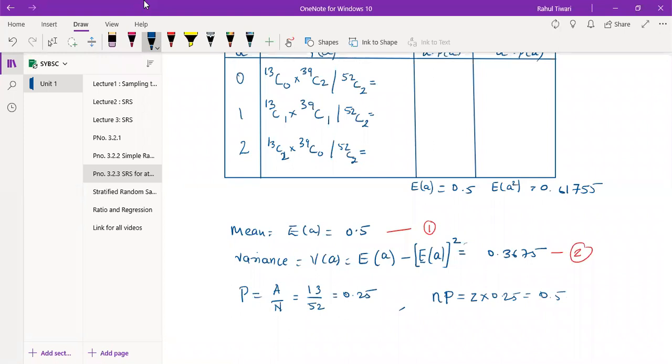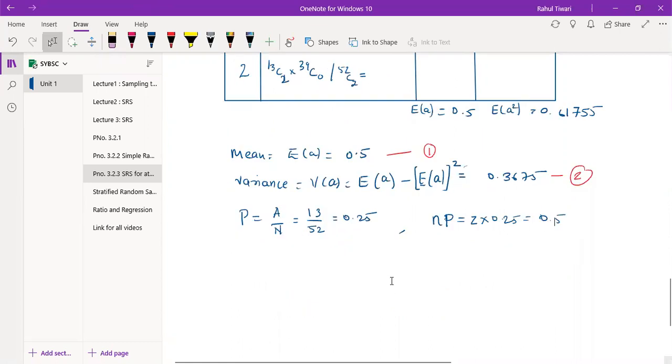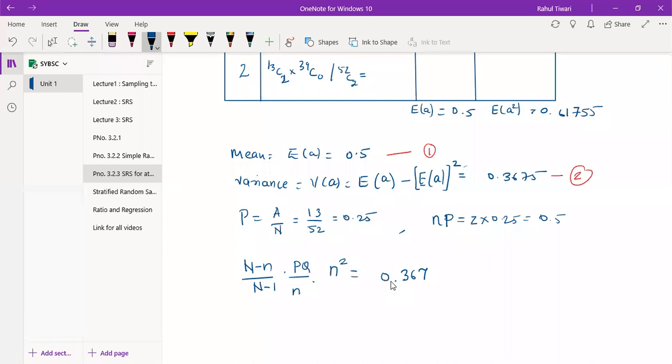And you need to calculate here n minus small n minus 1, pq upon n into n square. So just calculate these values. This turns out to be 0.36765. This is 3. This is 3, 1/3 one. This is 4th one.